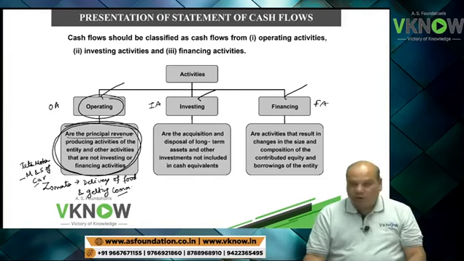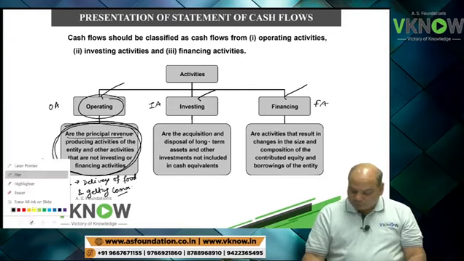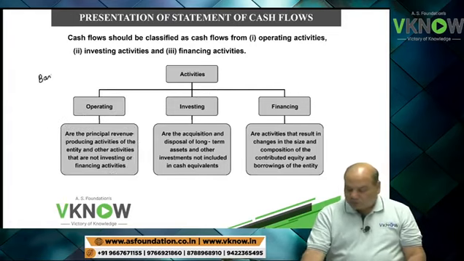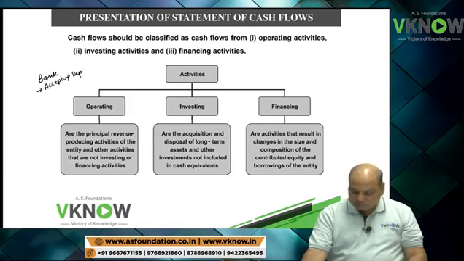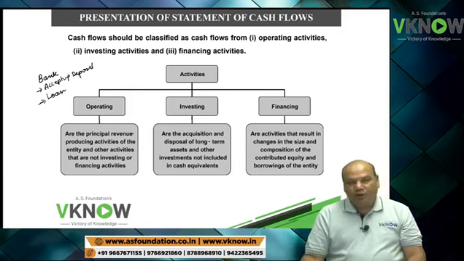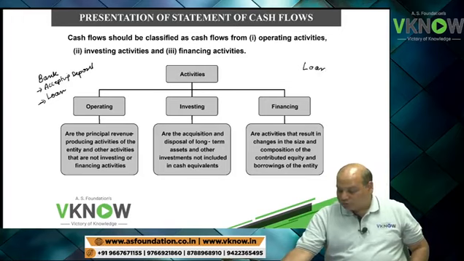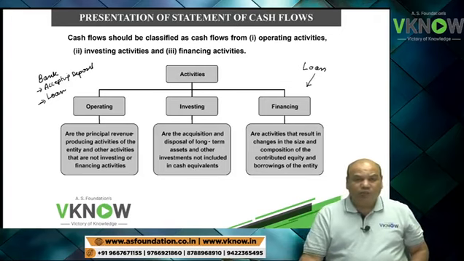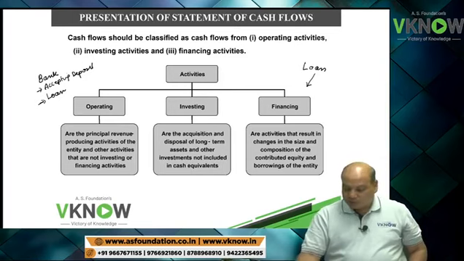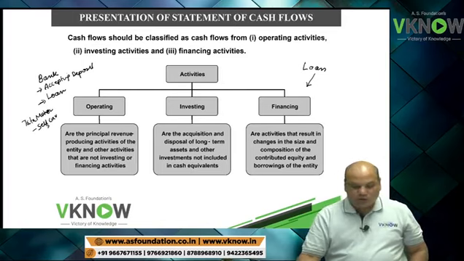So operating activity will be different for different companies. Once again, for example, if you are a bank, then accepting deposit and giving loan will become your operating activity. But if you are another entity, taking loan will become financing activity. Or one more example, somebody said Tata Motors sells cars, it is operating activity for them.